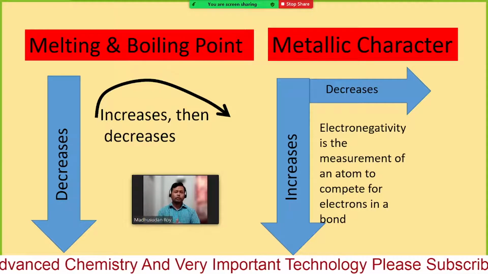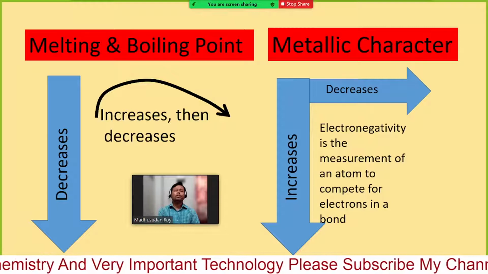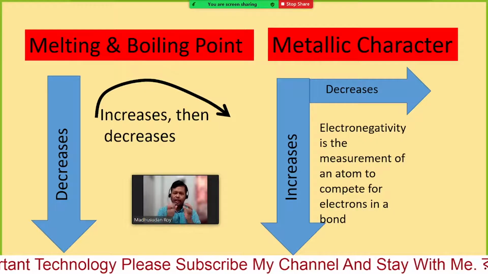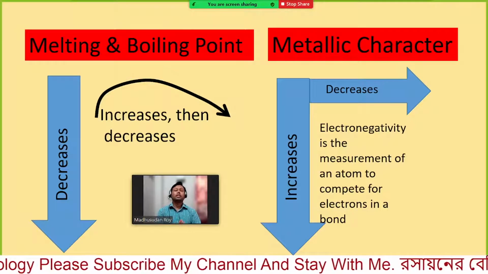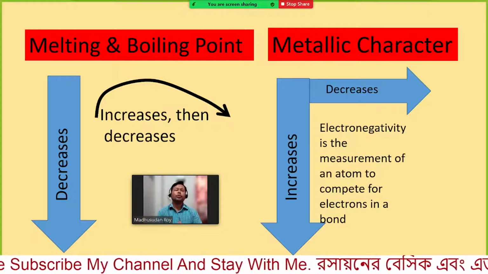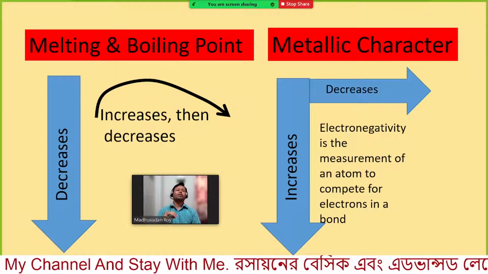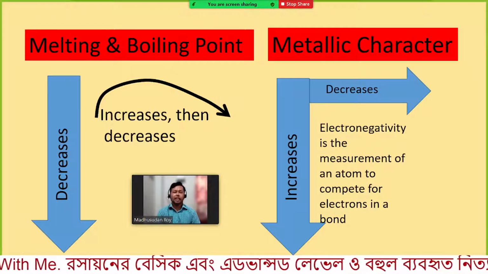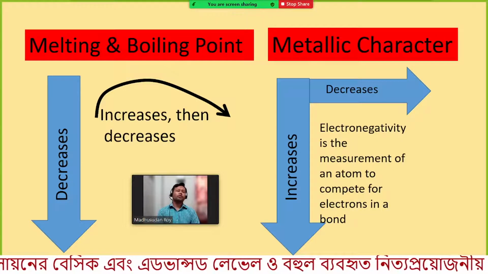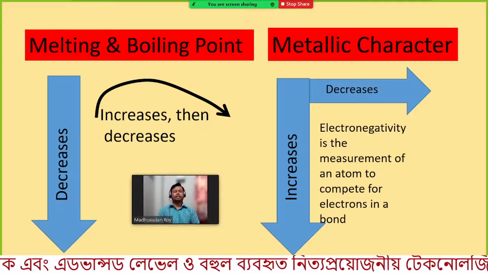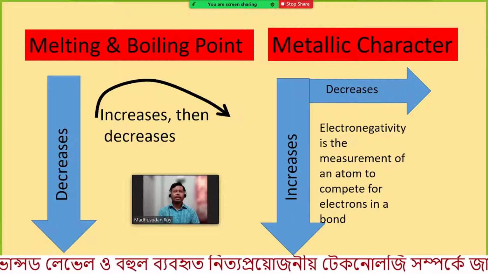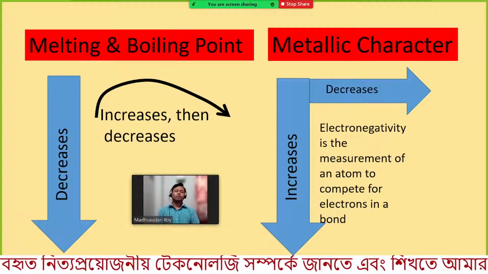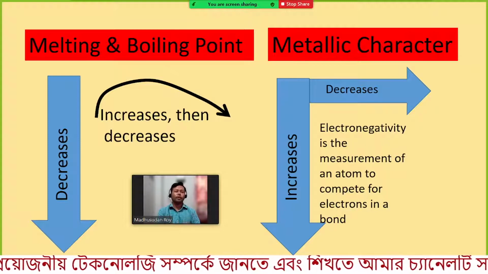Therefore, since the size of the atom increases, there is less interaction, so it is easier to remove one electron, or it can donate one electron to someone very easily. Therefore, the metallic character from top to bottom increases. Similarly, as we have mentioned, the size of the atom decreases along a period.